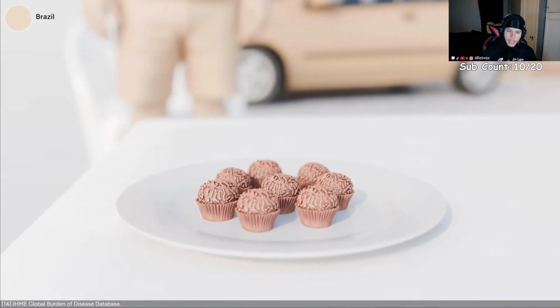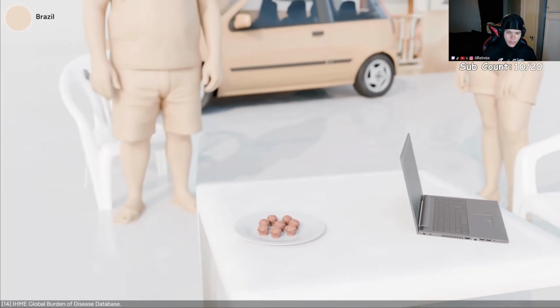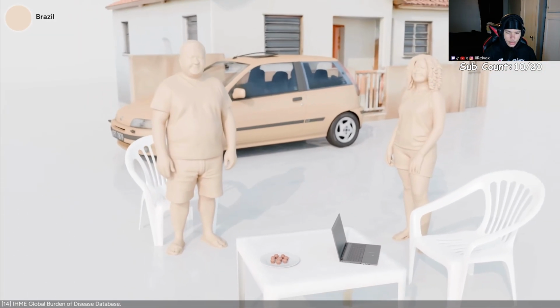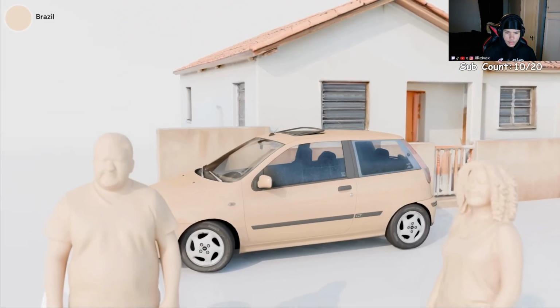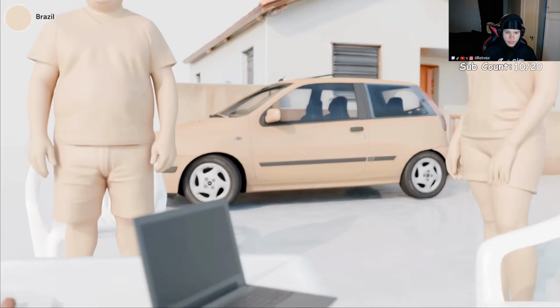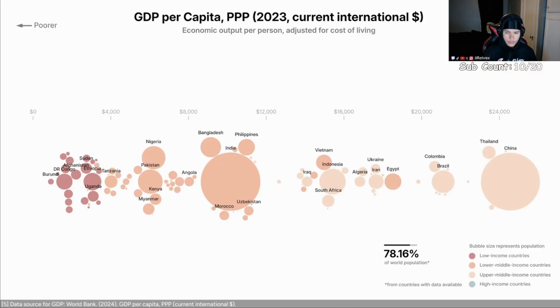Although hunger is still a problem in Brazil, more people die from obesity than undernutrition. As countries develop, the percentage of obese population also tends to increase. At this level of income, it's now common for people to have a car and a computer. Brazil is above the global average, but still far from the world's richest.